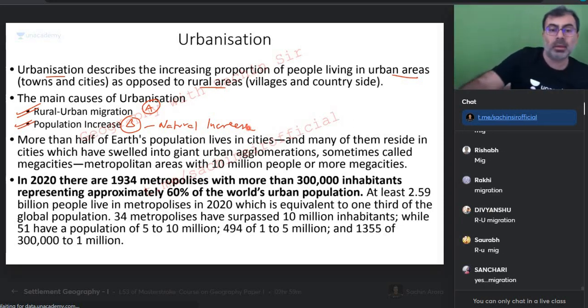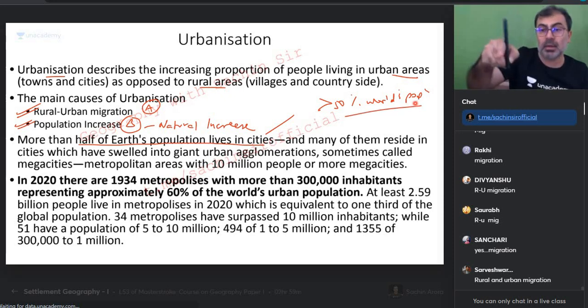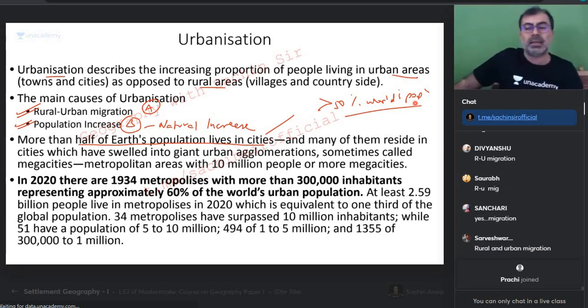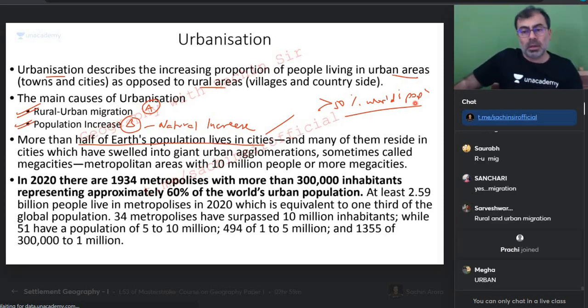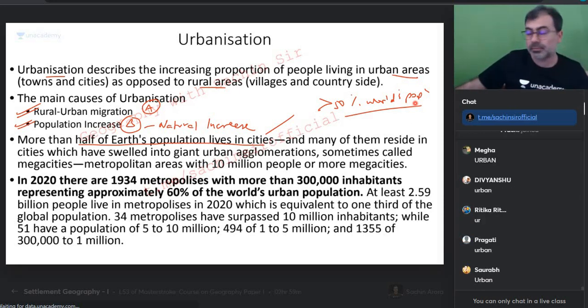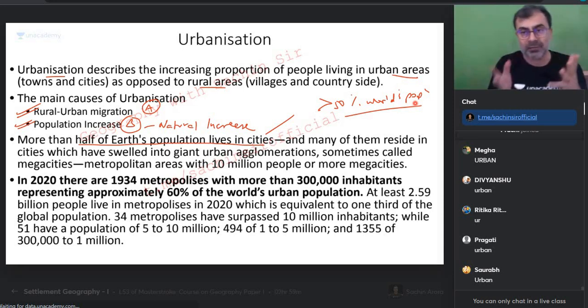This is that. And I want to tell you that today, more than half of the Earth's population lives in cities. More than 50% of the world's population is in cities today. And can you see that it is going to increase in urban areas only? In the world, the future is what? Rural area or urban area? So urban area. So why is the syllabus more on urban areas? Because the world's challenge would be the urban areas. Urban areas would be the real challenge. Rural areas have to be understood, but geography today is focusing on urban areas.